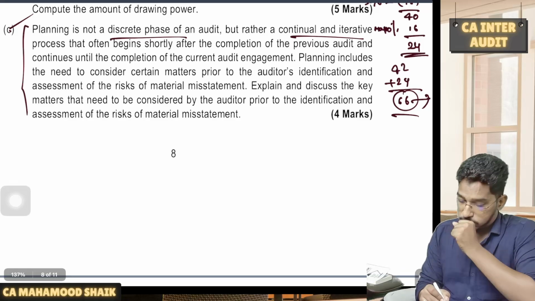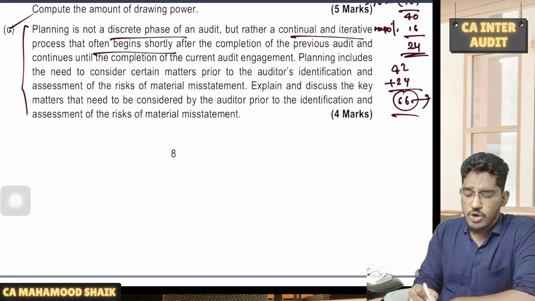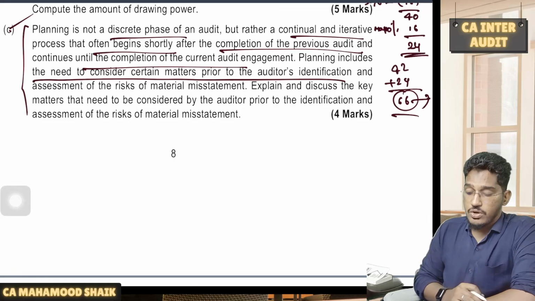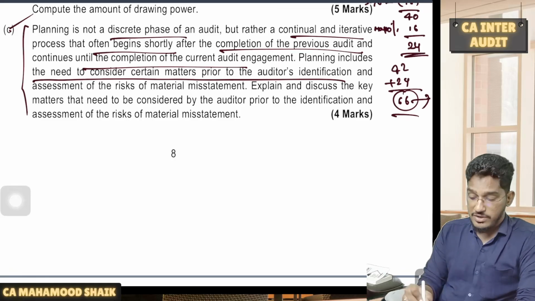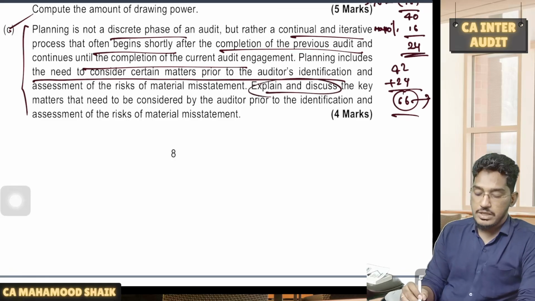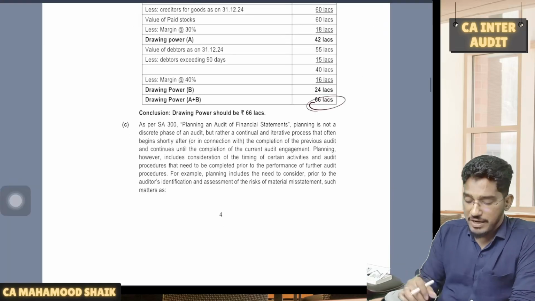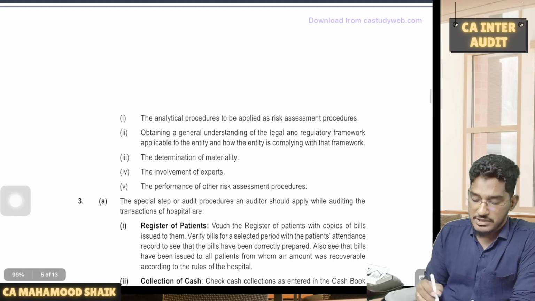It often begins shortly after the completion of the previous audit and continues until the conclusion of the current audit engagement. Planning includes the need to consider certain matters even prior to the auditor's identification and assessment of risk of material misstatement. Explain what are the matters which are required to be considered by the auditor while planning even before risk of material misstatement.